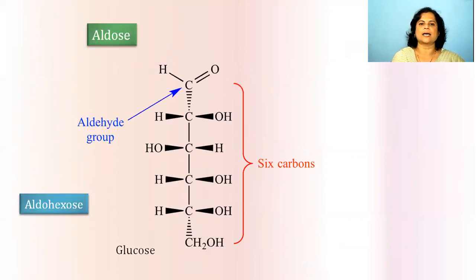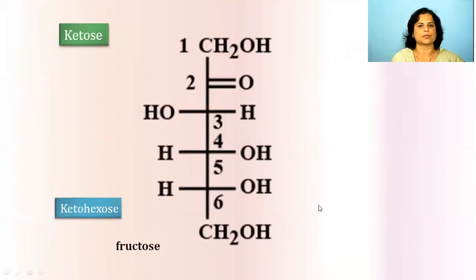Aldohexose, which contains 6 carbon atoms. Glucose is an important example of a carbohydrate, which is a monosaccharide that contains 6 carbon atoms. Therefore, it is called aldohexose. See here, the aldehyde group and 6 carbon atoms. Okay, so this is for the aldohexose. This is for the ketohexose. 6 carbon atoms and ketone as a functional group. See here, ketone as a functional group. Therefore, it is a ketose, ketohexose, as it contains 6 carbons, and the name for the structure is fructose.